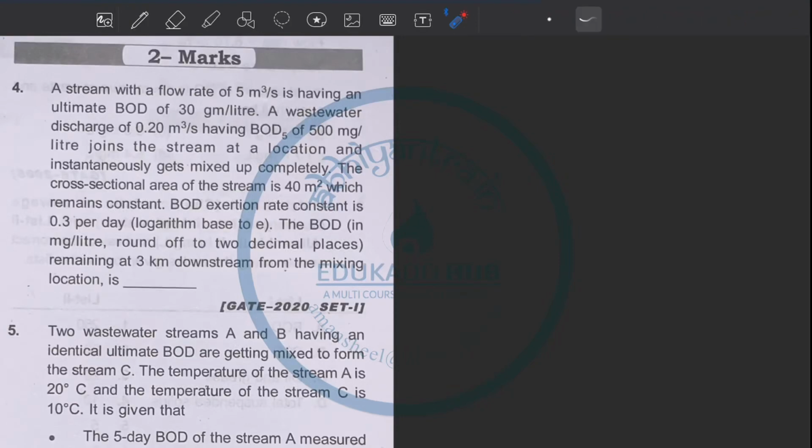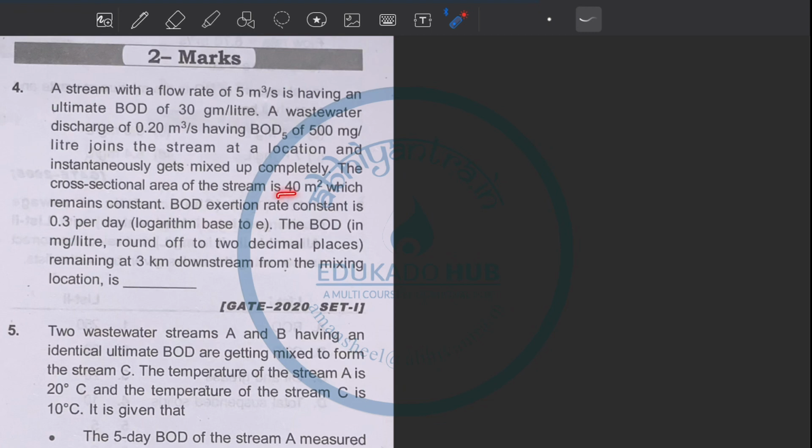Okay, so let's see the next question, which is of 2 marks. It came in GATE 2020. A stream with a flow rate of 5 meter cube per second is having an ultimate BOD of 30 grams per liter. A wastewater discharge of 20 meter cube per second, having BOD of 500 milligrams per liter, joins the stream at a location and instantly gets mixed completely.